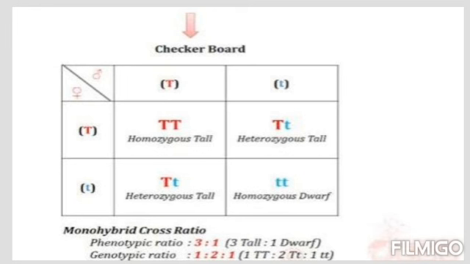Now let's talk about the genotype. At the genetic level, what are they like? At the genetic level, there is one pure tall plant, capital T, capital T. There are 2 impure tall plants, capital T, small t, and 1 pure dwarf plant, small t, small t. So the genotype ratio is 1:2:1. This is how Mendel concluded the experimental results.